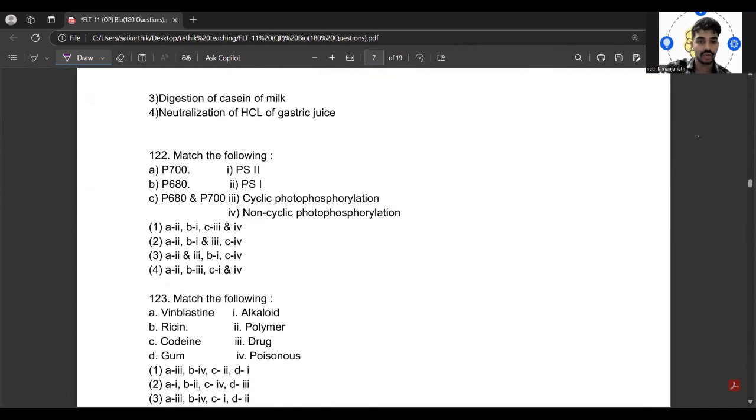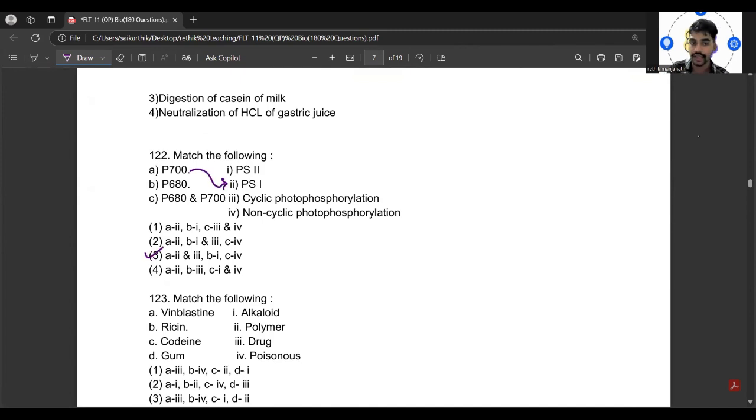Then 122, match the following. Out of all this, you have to choose the correct option. So P700, then P680, P680, and P700. So what would be the correct option now? So option 3.